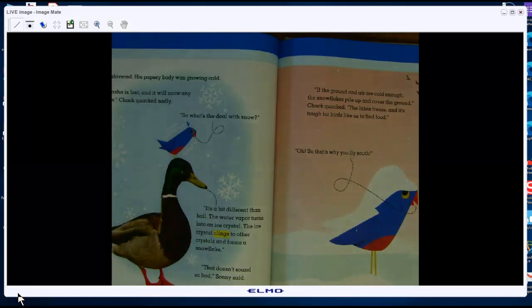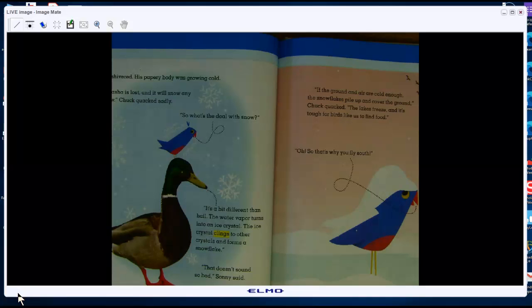So what's the deal with snow? It's a bit different than hail. The water vapor turns into an ice crystal. The ice crystal clings to other crystals and forms a snowflake. "That doesn't sound so bad," Sonny said. "If the ground and air are cold enough," so both the ground and the air have to be cold. "The snowflakes pile up and cover the ground," Chuck quacked. "The lakes freeze and it's tough for birds like us to find food." "Oh, so that's why you fly south."